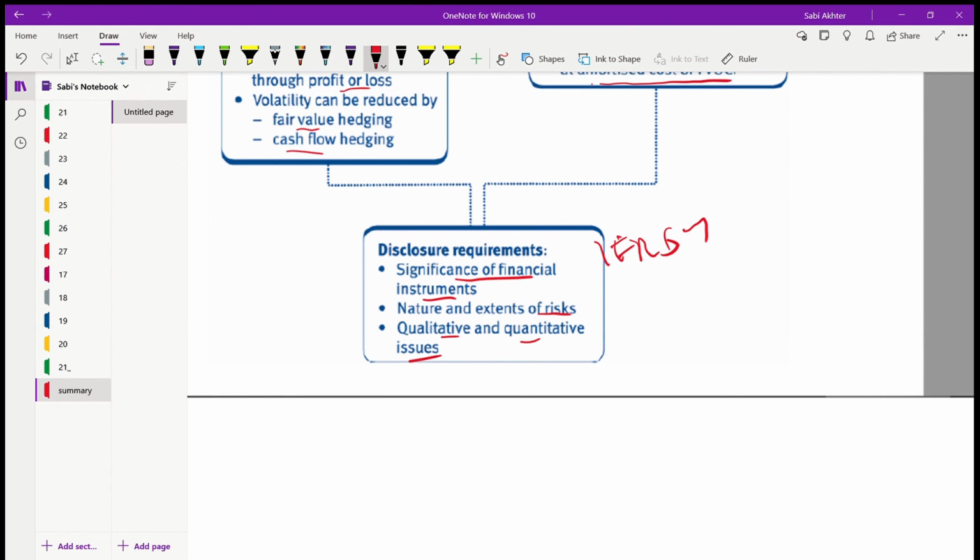And I have almost covered all the standards. I think I'm just left with two more standards, which is IAS 28, your associates, and IFRS 3. That is the group accounting standard. So that's it, and see you in the next video.